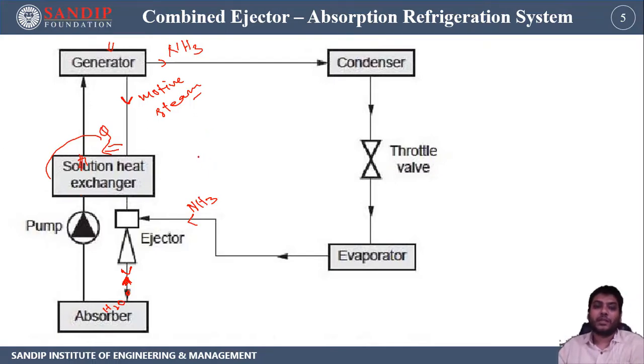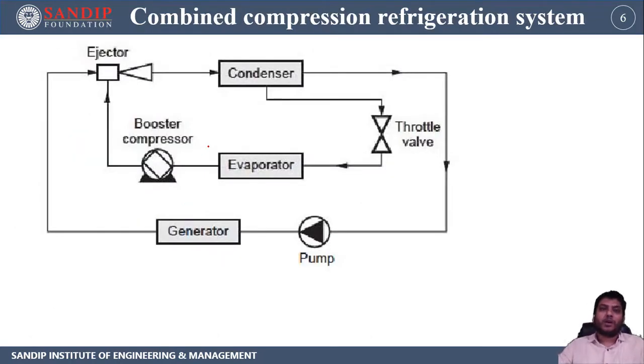This is about the ejector absorption refrigeration system. Now coming to the combined compression refrigeration air conditioning system, we have seen that in a combined compression refrigeration system there must be a compressor. So a booster compressor will be used in this system. From the evaporator, the steam goes to the booster compressor, where the pressure is raised to a certain level. From the generator, high pressure steam comes to the ejector through the nozzle,